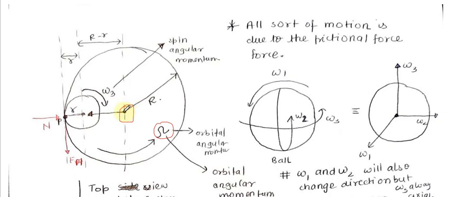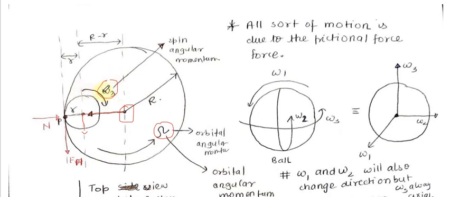From here I am measuring, and you can see that the velocity vector will be somewhat like this, and this can be said as r cross this. So velocity can be written by this orbital angular momentum, and omega 3 is the spin angular momentum.